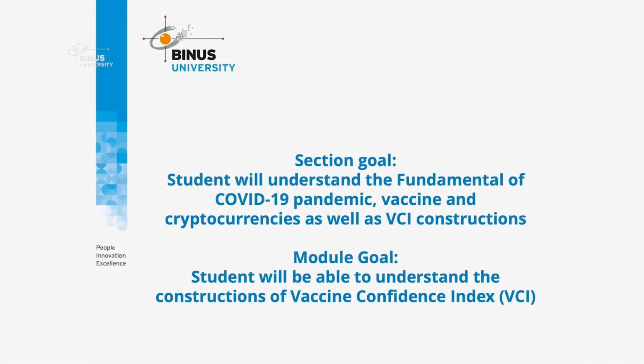In the first module, we discussed the urgency of the research, the phenomenon, and the research gap. So we move forward to the construction of the Vaccine Confidence Index. What is it? First, the section goal, the same as the previous one. Students will understand the fundamentals of the COVID-19 pandemic, vaccines, cryptocurrencies, as well as VCI construction. In this module, students will be able to understand the construction of the Vaccine Confidence Index, or VCI.